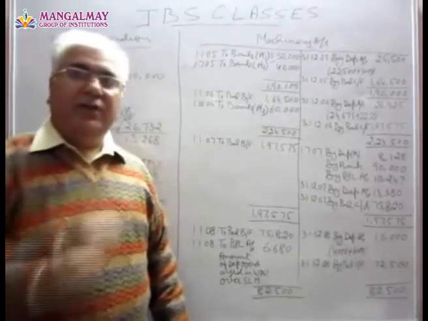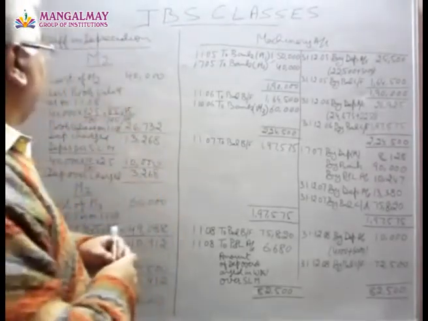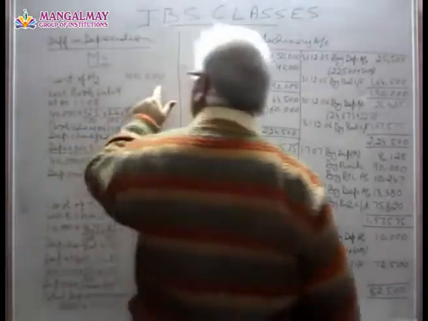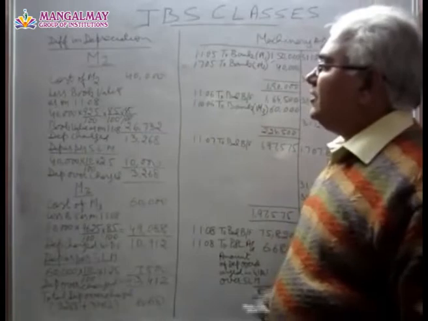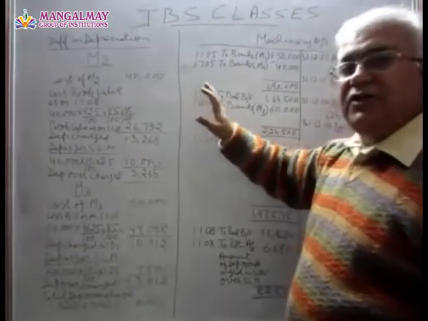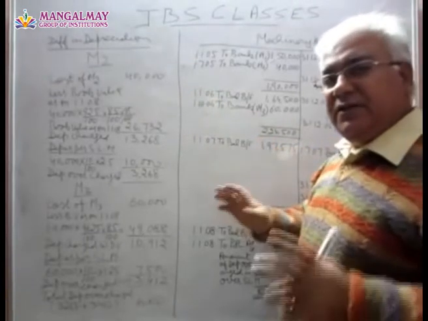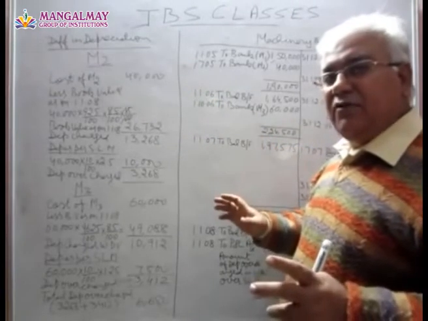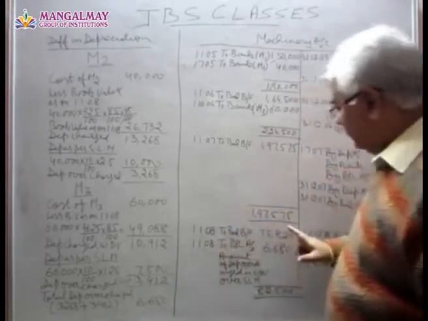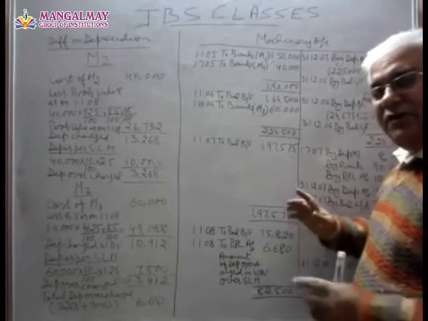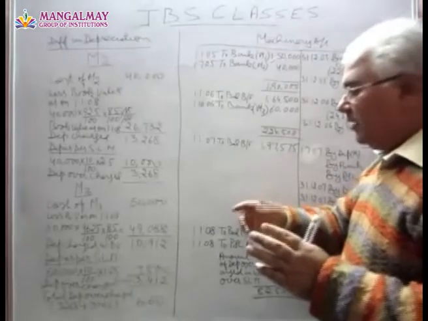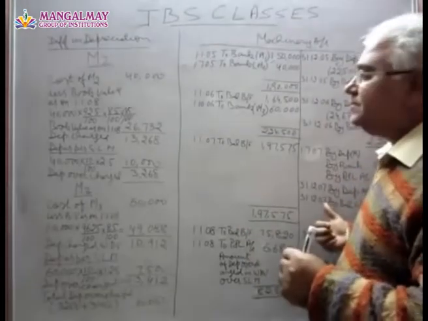Okay, let us see how we calculate this. First, in case of machinery M2, it was bought for 40,000. We have to find out its value as on 1/1/08, because whatever the difference comes, we have to do the adjustment entry at the beginning of 1/1/08. So we find the difference from the date of buying the machinery up to 31/12/07.